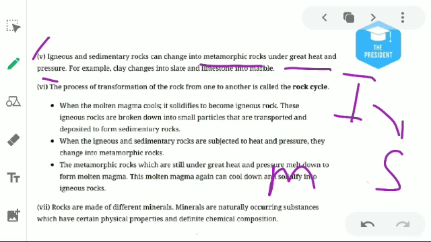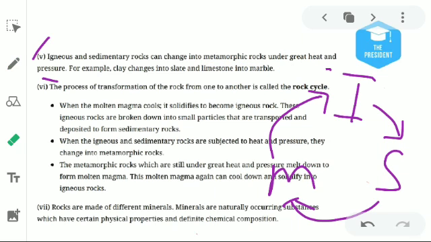Igneous rocks can be changed into sedimentary rocks, sedimentary rocks can be changed into metamorphic rocks, and again metamorphic rocks can be changed into igneous rocks. We only have to change the temperature and pressure of the rocks, and this cannot be done in a single day. It takes millions of years.